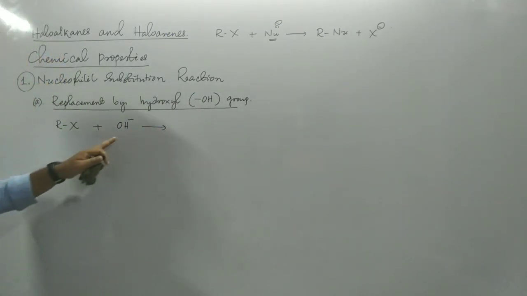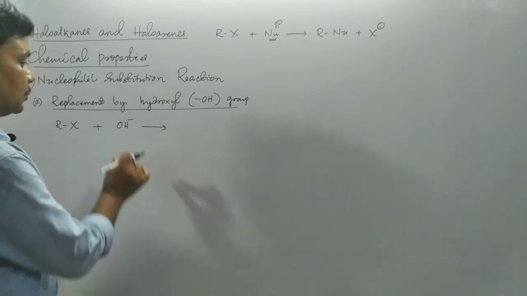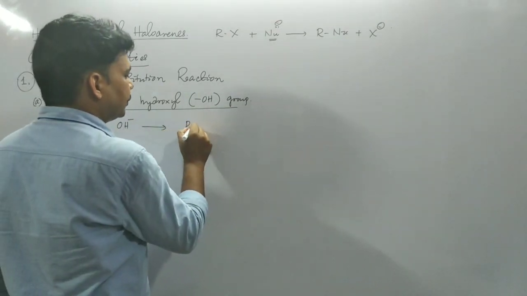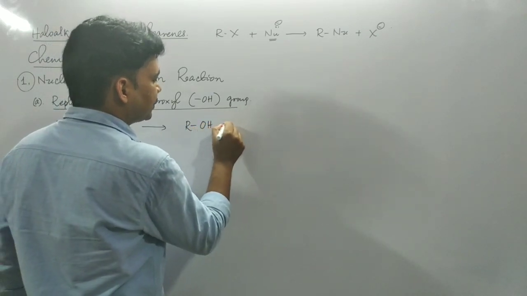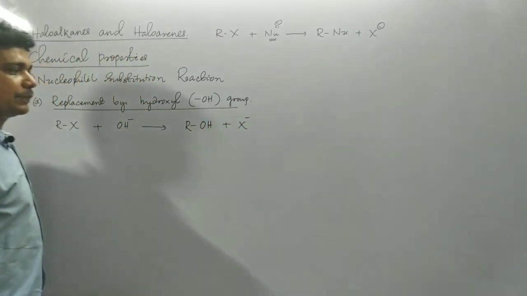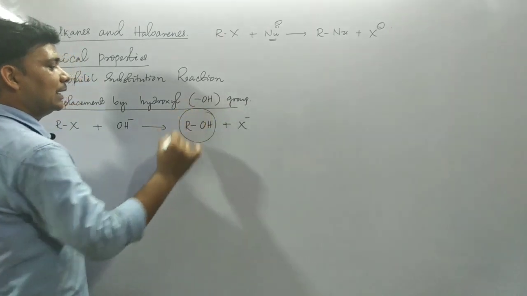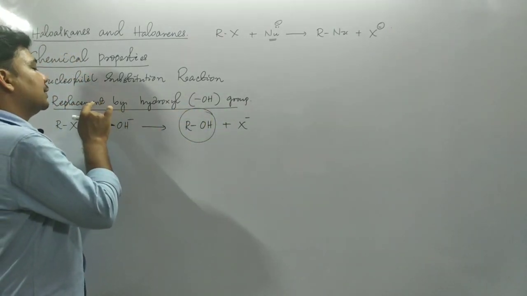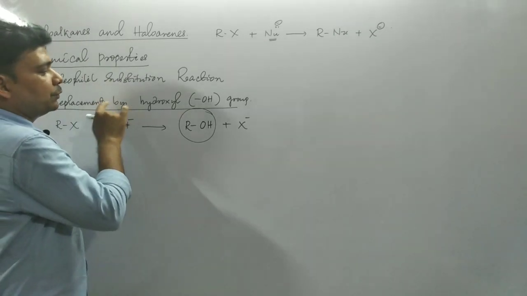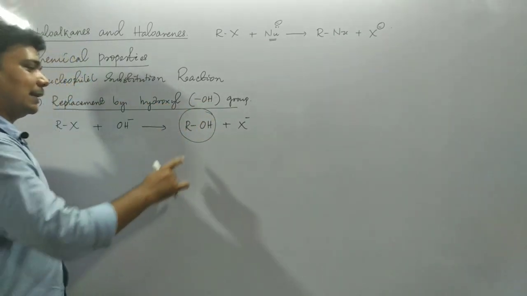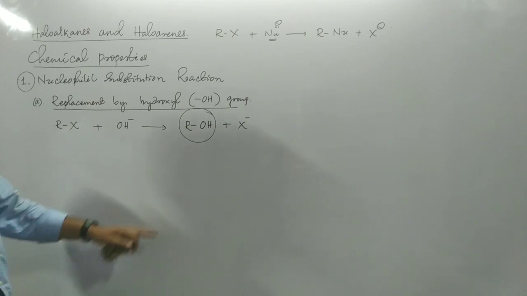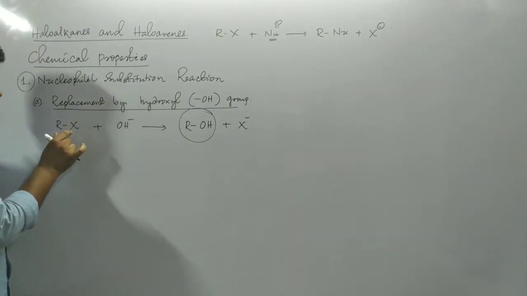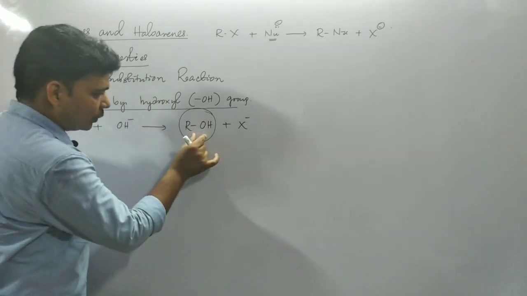Tell me, as a result of their chemical reaction, what would be your product? This OH minus will substitute this halogen, and you will get ROH plus X minus. So what is the product here? Alcohol. When we consider the nucleophilic substitution reaction where the nucleophile is hydroxide ion, then as nucleophilic substituted product we will get alcohol. We can convert alkyl halides into alcohol.